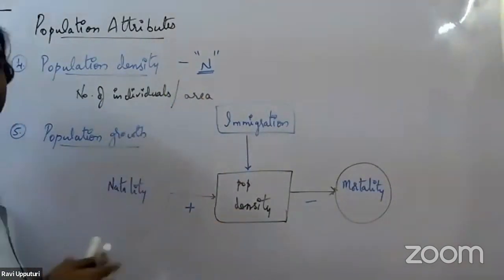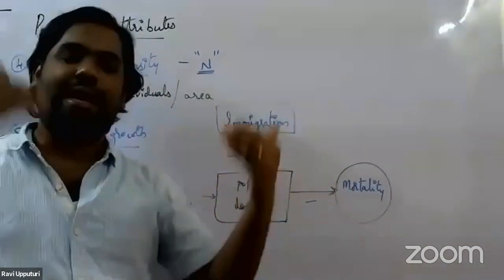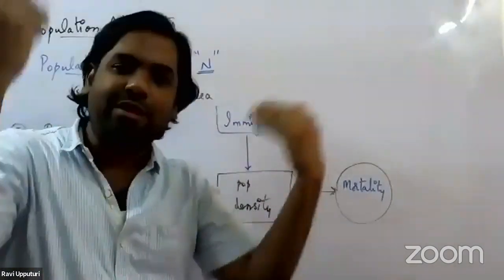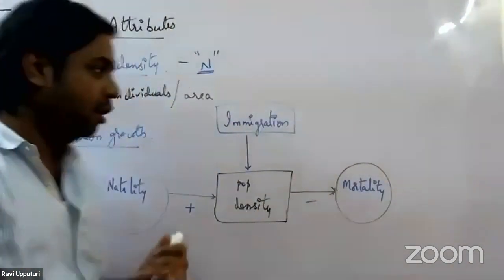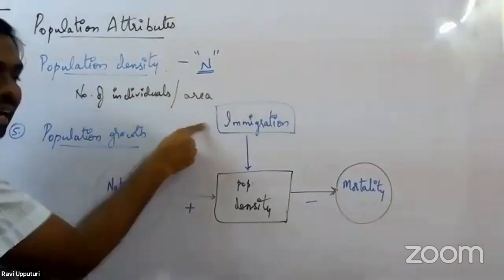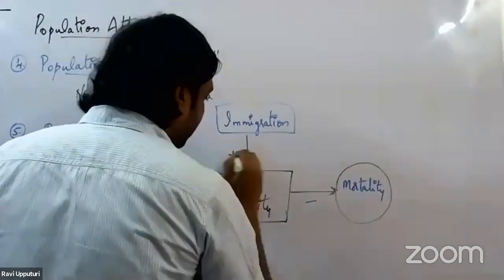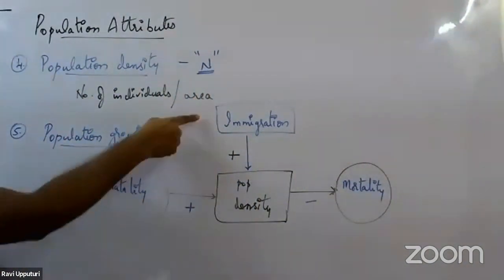Say a person from abroad comes to India. He is an immigrant to India. From an outer place he is coming to India, so the population of India will start increasing. So due to immigration, the population density will start increasing.